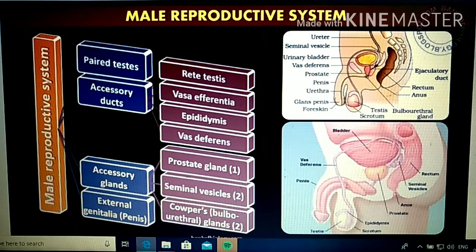There will be seminal vesicles, and also the Cowper's gland or the bulbourethral gland, which also secretes secretions that help the sperm for easy movement and nourishment, right? And at last there will be the external genitalia, that's the penis in the case of the male, which is also a part of the male reproductive system, a copulatory organ. So one by one we will go in detail.